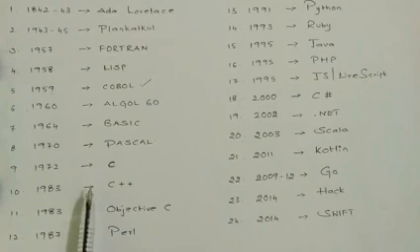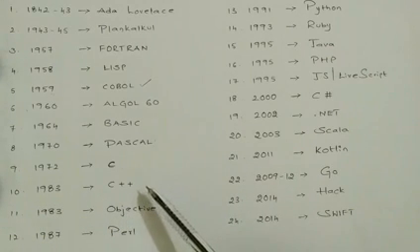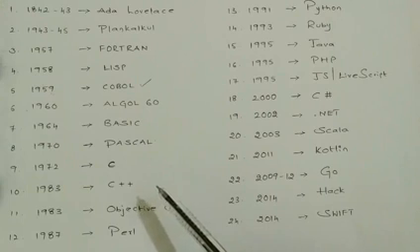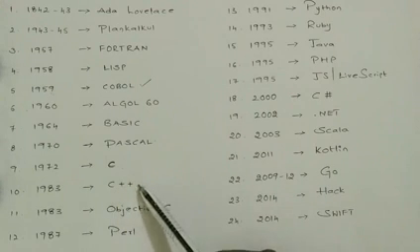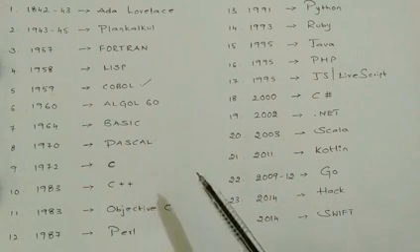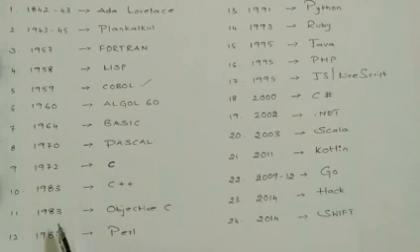In 1983, they developed one more language, that is C++. Initially, they were calling it C with Classes. Here they included object-oriented features. In 1980, in the same period, they developed Objective-C. This Objective-C language is an object-oriented extension of C.